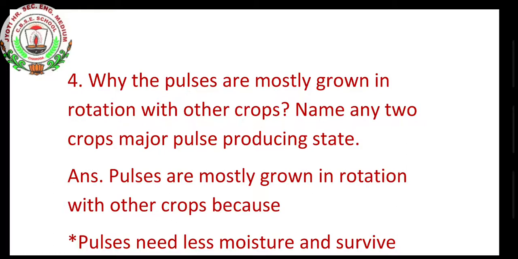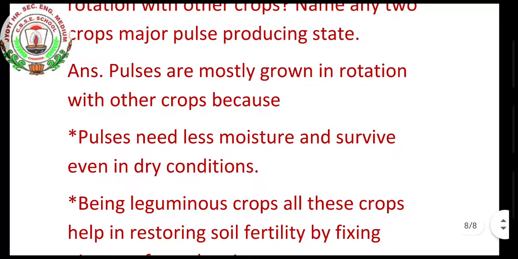Pulses are mostly grown in rotation with other crops because pulses need less moisture and survive even in dry condition. That means in Kharif and Rabi crops, some need more water, some need less water.